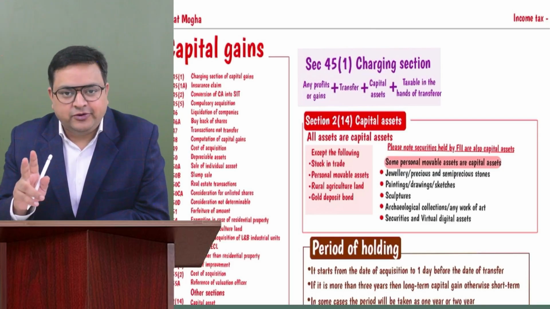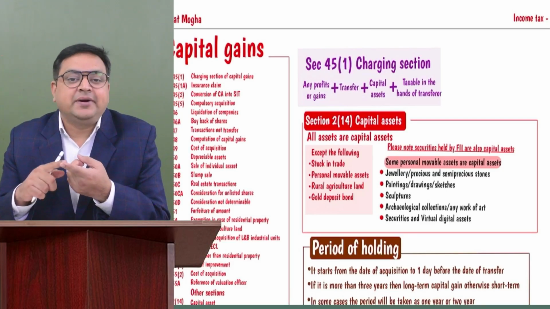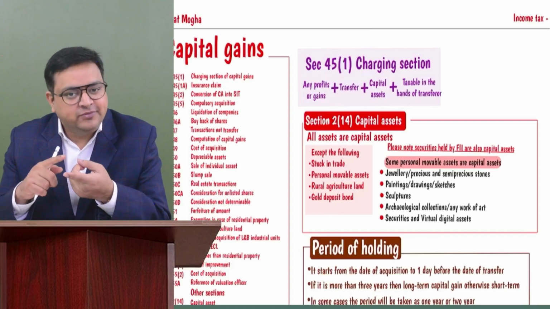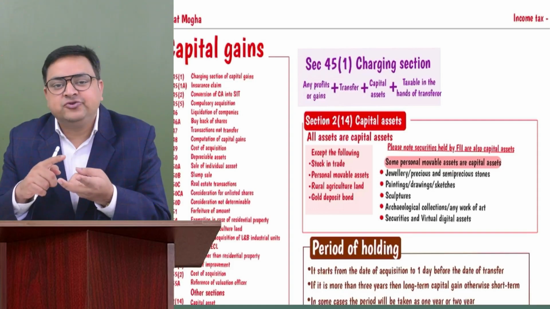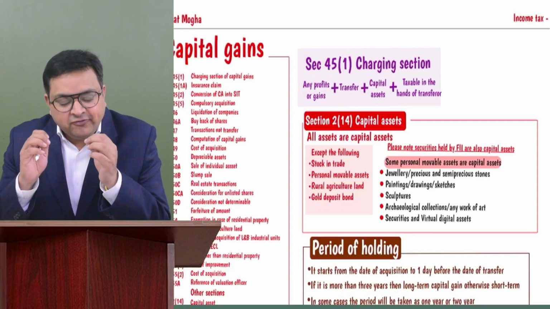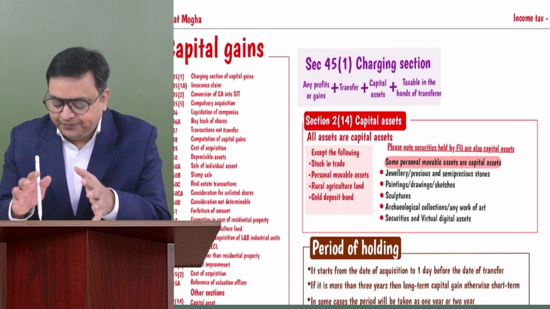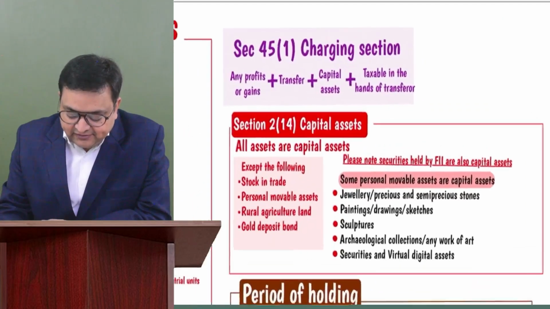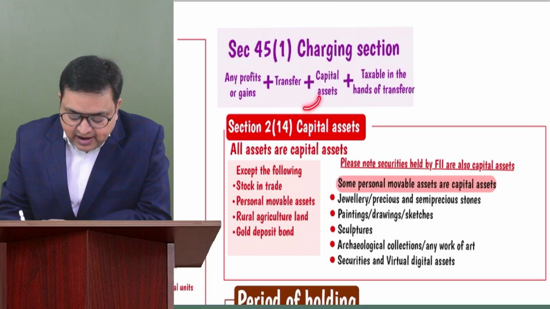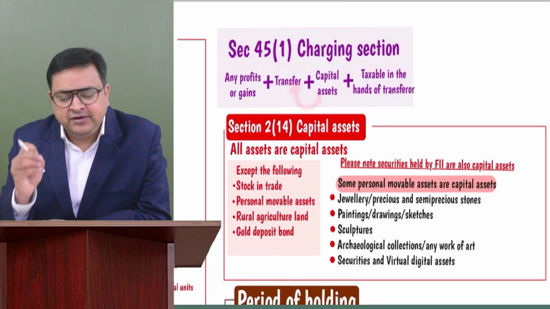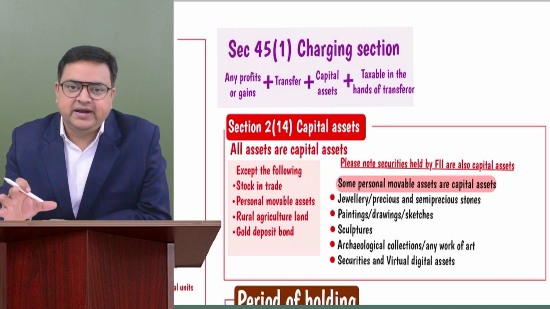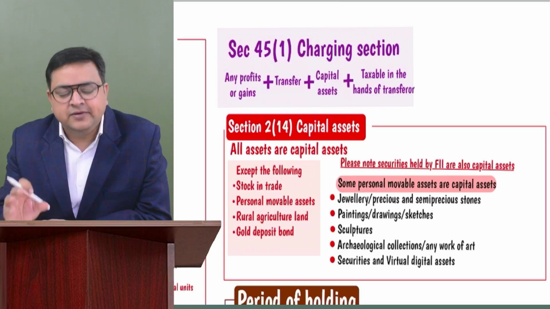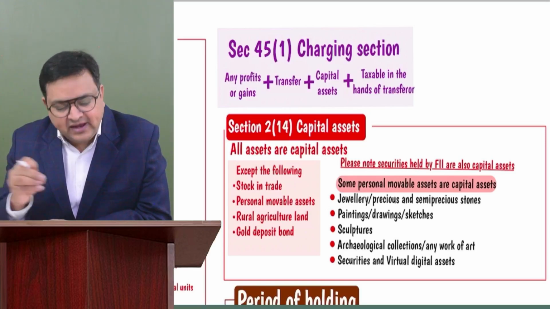Two things are very important. If the capital asset is getting transferred, so there should be a capital asset first of all, and it should be getting transferred. So in the year of transfer itself, we are going to tax you. Again, I'm repeating, whenever the capital asset is getting transferred, we are going to levy the capital gain tax on the assessee. Correct? Although there are a few exceptions to it.